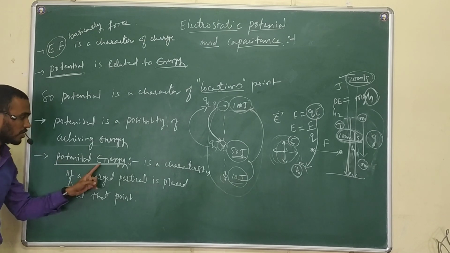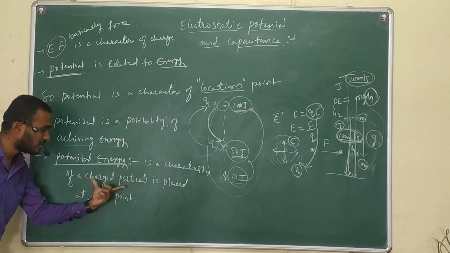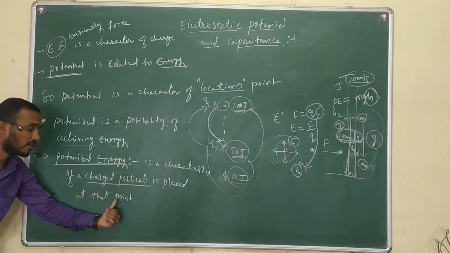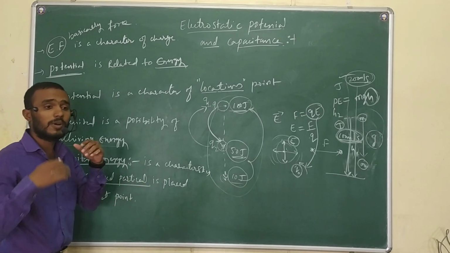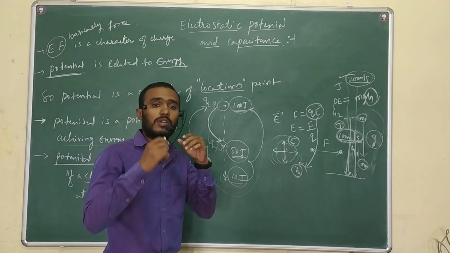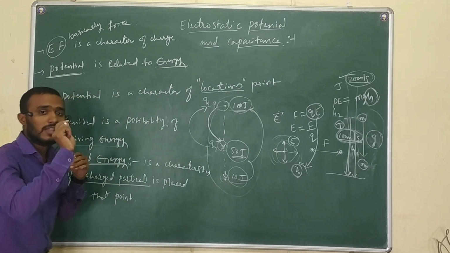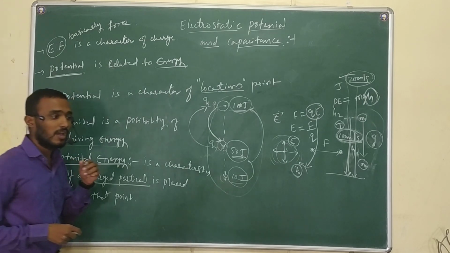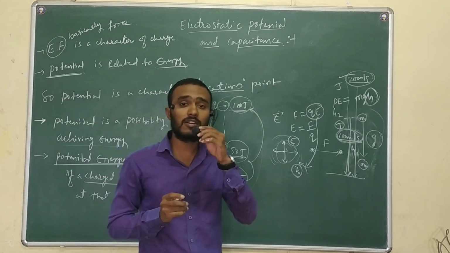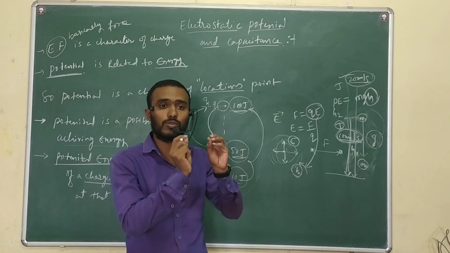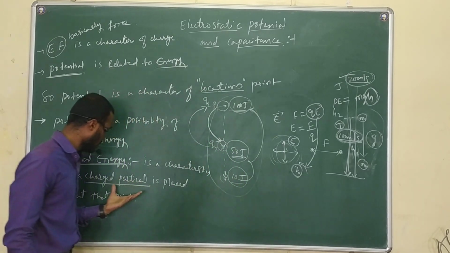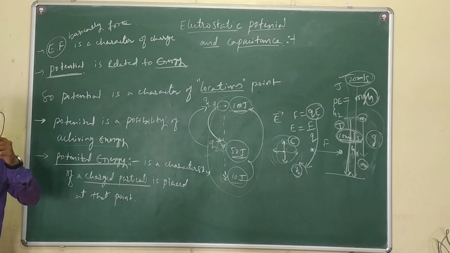So potential energy is a characteristic of a charged particle placed at that point. Where you want, depending on how much energy you want to give to the charge, you have to fix the place. Right? Like how we decide the location to open the bookstall, it is a similar example. So this is the concept of potential energy.